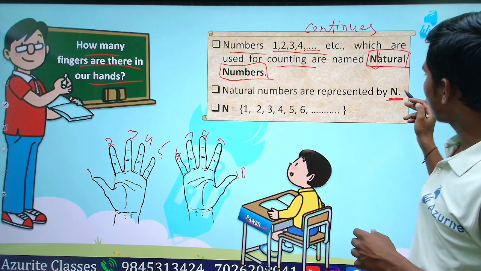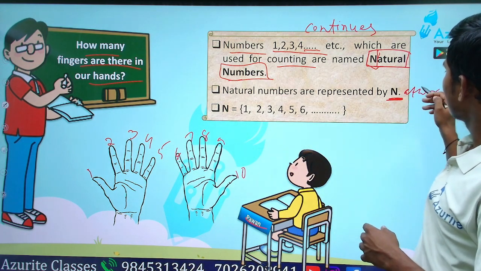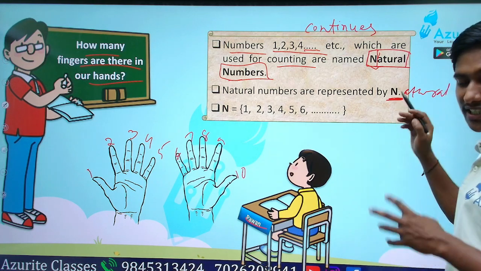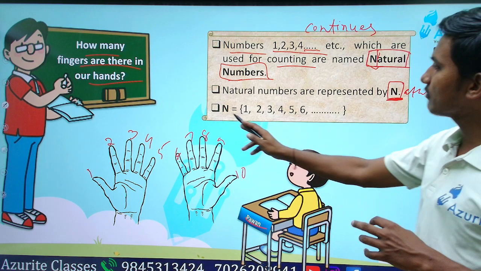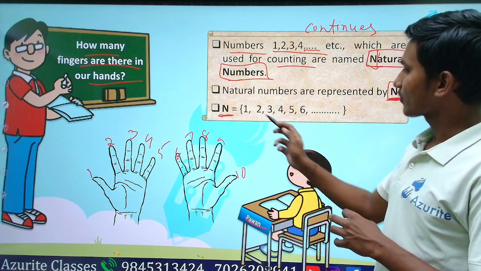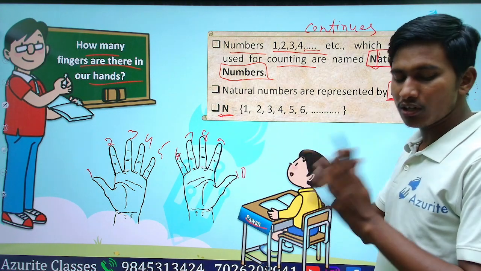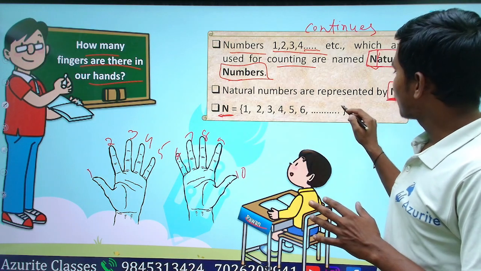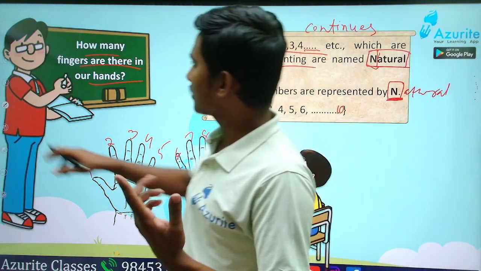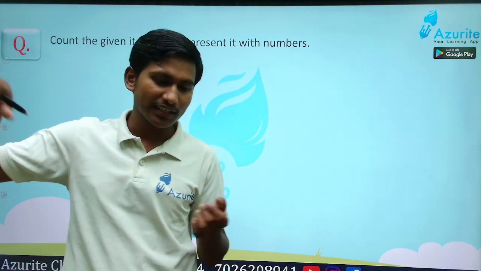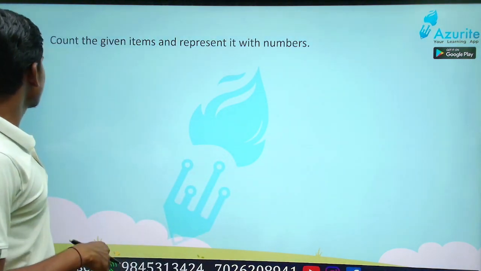Because if we keep on writing natural, it will be bigger. So we can just represent it with the letter N. So what are the natural numbers? That is capital N: 1, 2, 3, 4, 5, 6, 7, 8. All those numbers are natural numbers. How do we start the counting? We start with 1. That is why natural numbers. Understood?